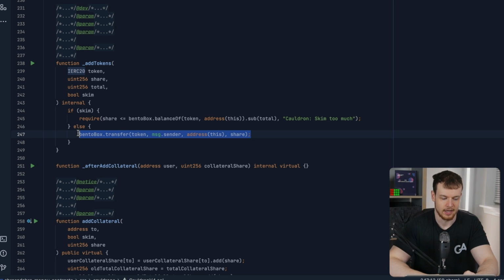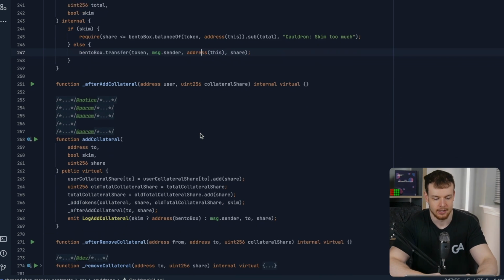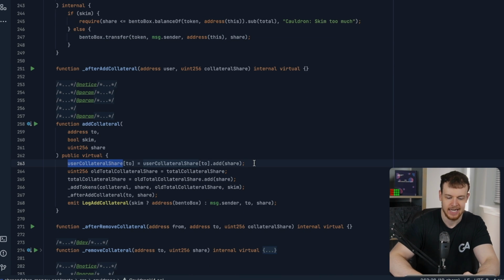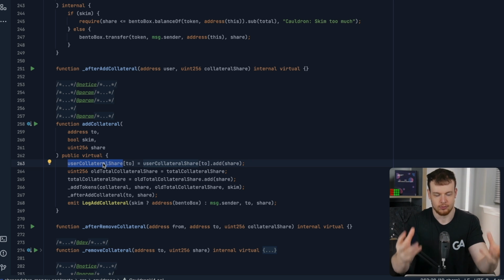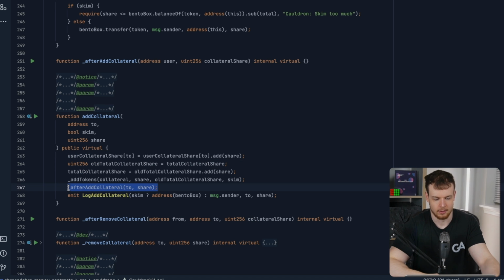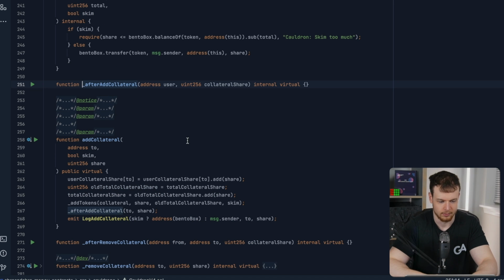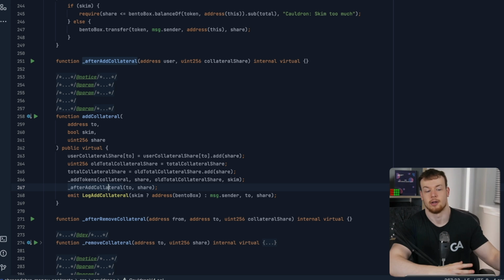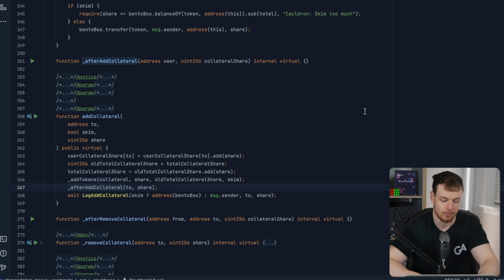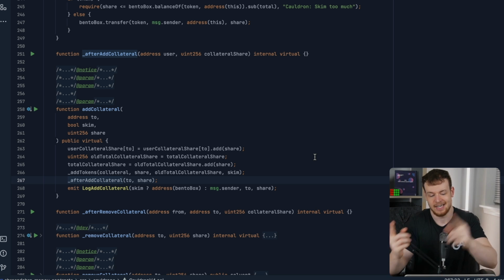So this is exactly how we get the collateral from the user to be allocated to this Cauldron contract, and then ultimately the user's collateral is tracked here in this mapping, in the user collateral share mapping, and that is how we keep track of whose collateral is whose, etc., etc. And then there's a hook for after add collateral. There's nothing in this hook in this base contract, but contracts inheriting from the Cauldron v4 might use it for something. So that is exactly how collateral gets into the system.